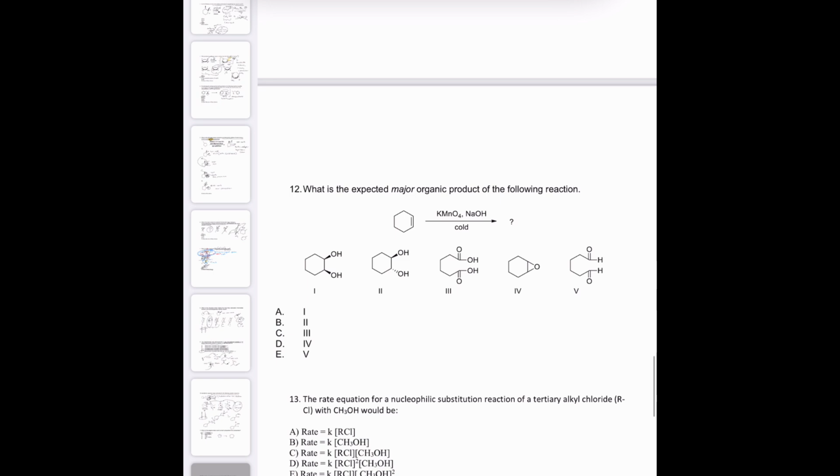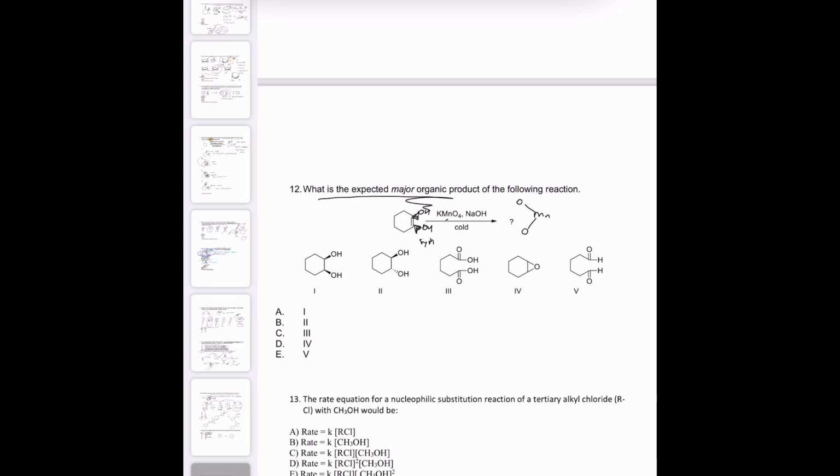Okay, next question. What is the expected major organic product of the following reaction? So that would be KMnO4 cold. So this is going to add two alcohols across your double bond, and they're going to be syn because they're both attached to that same oxygen on the, is it manganese? I think so, manganese. Yeah, potassium permanganate. Yeah, so I think it is. Okay, so this adds these two syn, so they'll either both be wedges or they'll both be dashes.